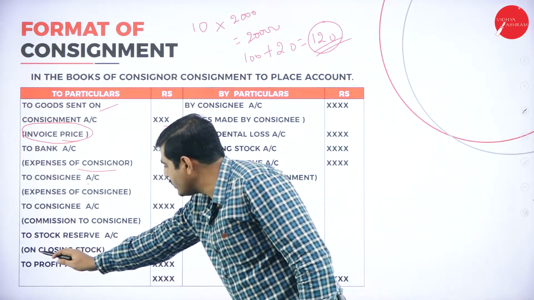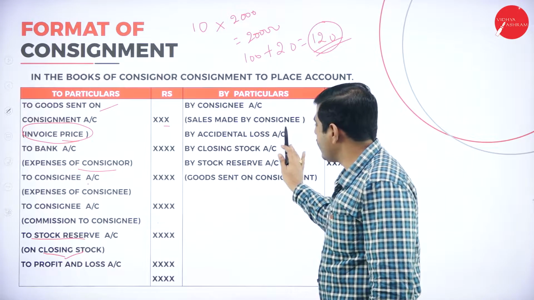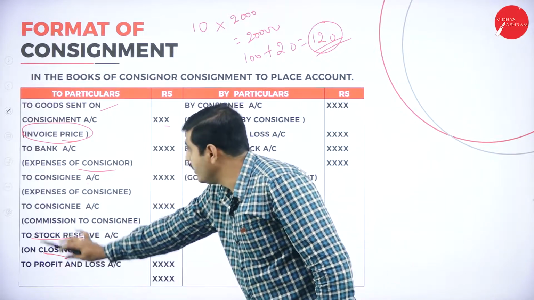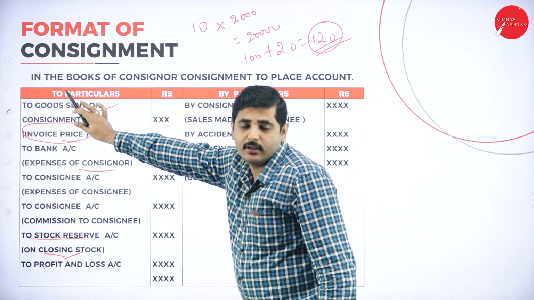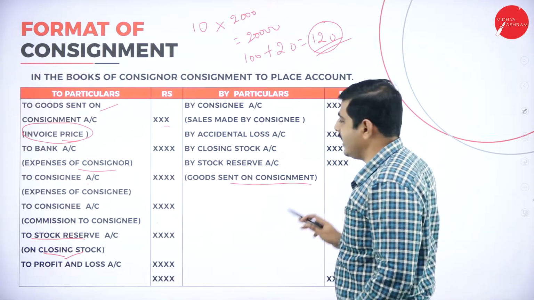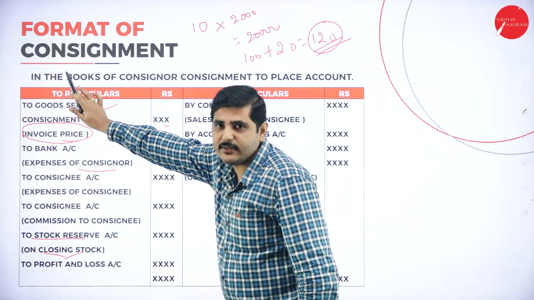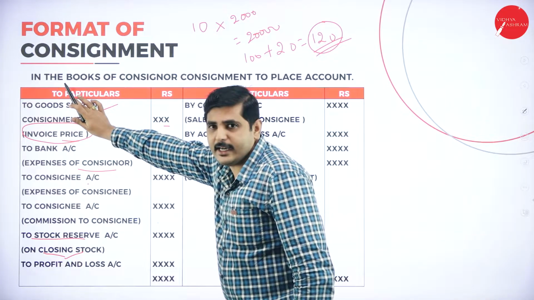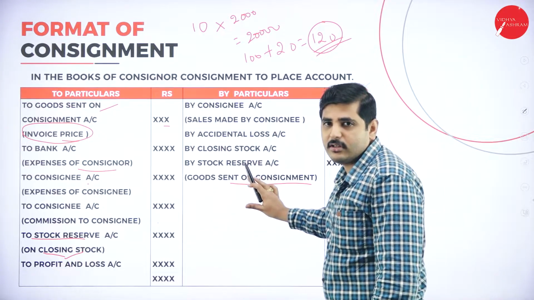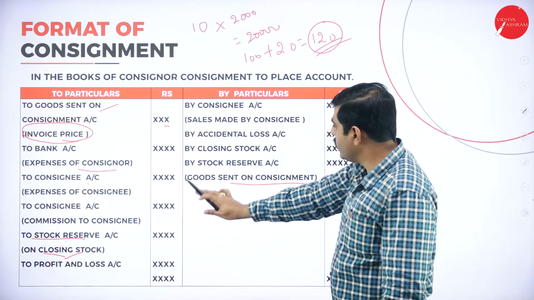So for example, closing stock. Stock reserve on closing stock we have to show here. Then goods sent to consignee: stock reserve on goods sent on consignment. Goods sent is vice versa, the opposite. So on the debit side, goods sent; stock reserve on goods sent on the credit side. Again on the credit side, closing stock.